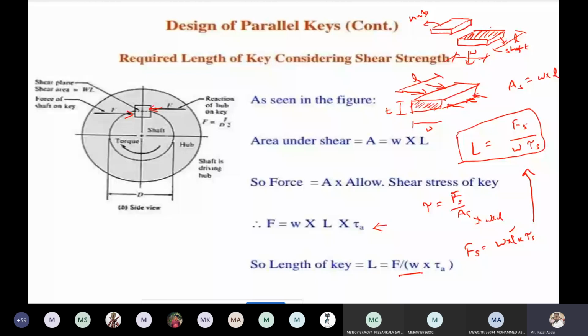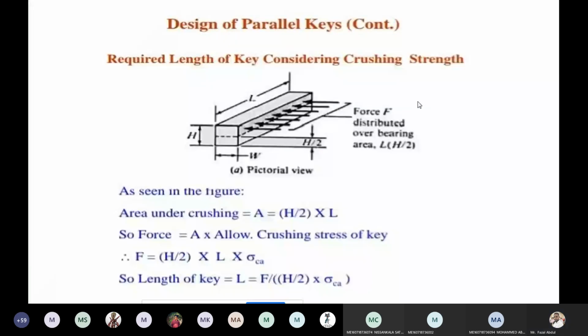So what happens if it crushes? We will design for it now. Here the diagram separately again, I am drawing here.